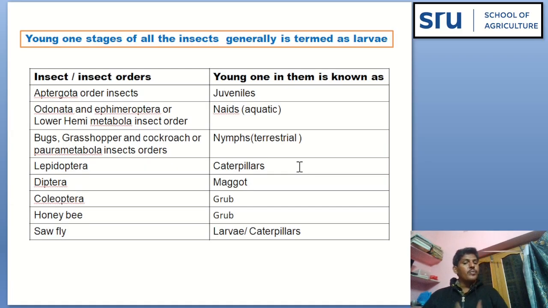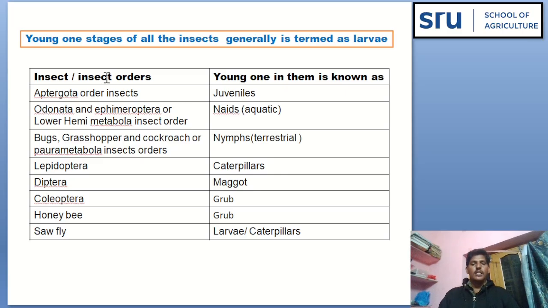The young one stage of all insects is generally referred to as larvae, but when it comes to particular orders, it changes. See here, insect order and the young one in them. In Apterygote order insects, the young one is known as juvenile.